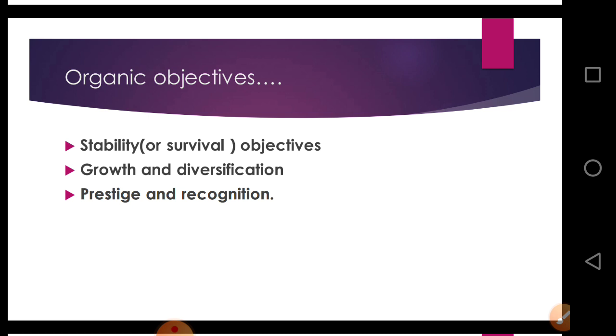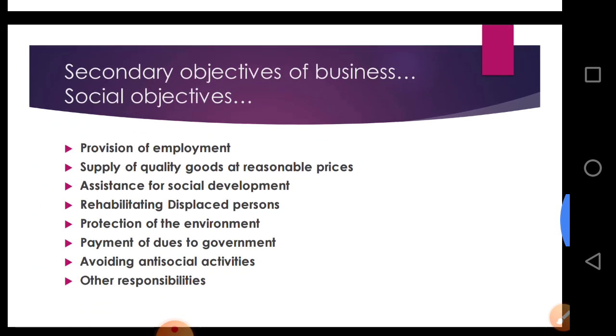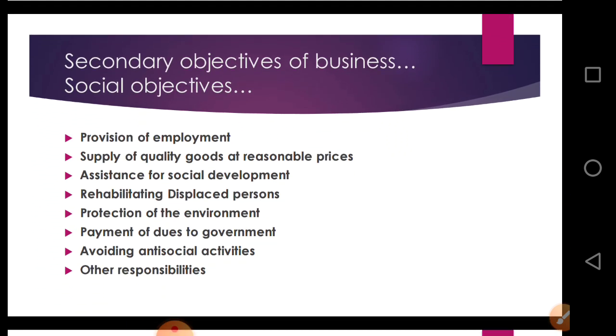Next is secondary objective of business. In the secondary objectives, we have to study the social objective, and the next one is the national objective. Social objective means how a business serves society. First one, you can say, provision of employment.